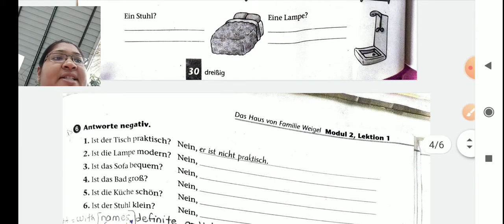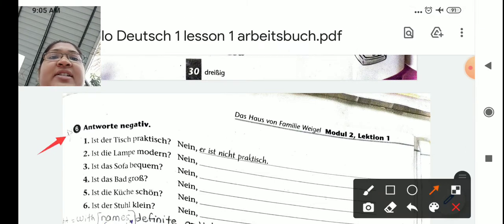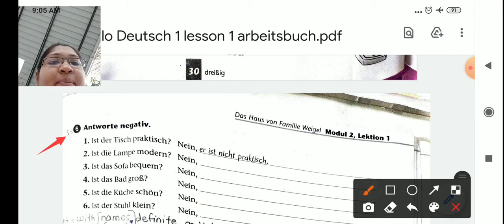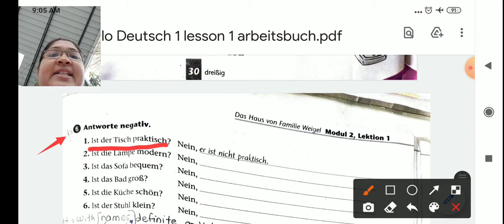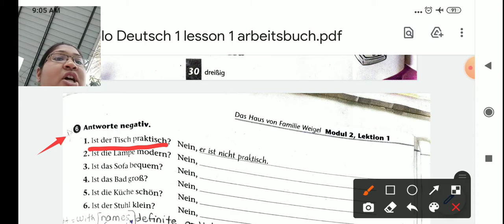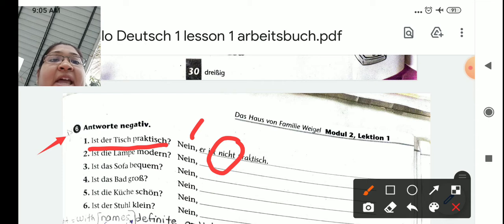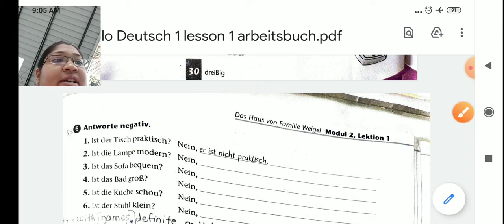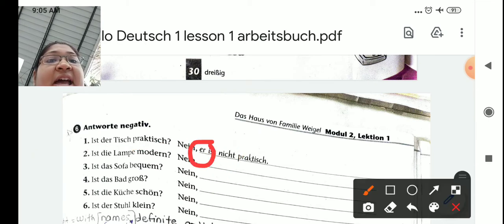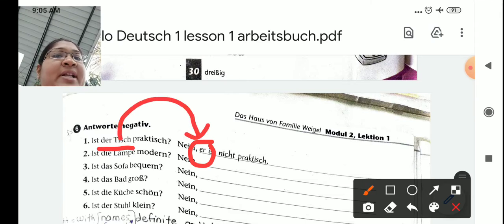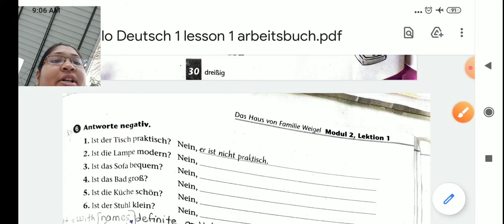Now let's see Frage 6. Antworten negativ. You have to answer negatively. Means the first they are asking, is der Tisch praktisch? Means is the table practical or easy to use? You have to say nein. Er ist nicht praktisch. So you have to put here the negation nicht. And why have we used er here? See, as you know, der Tisch is masculine, so we have to use the personal pronoun er. So it is not practical.